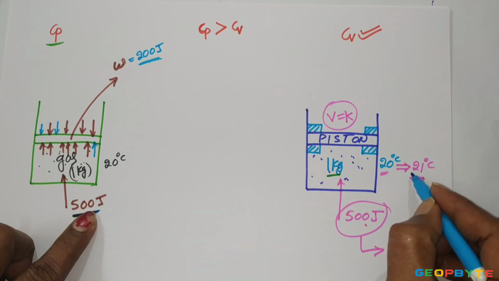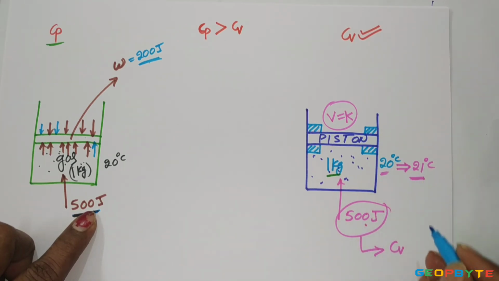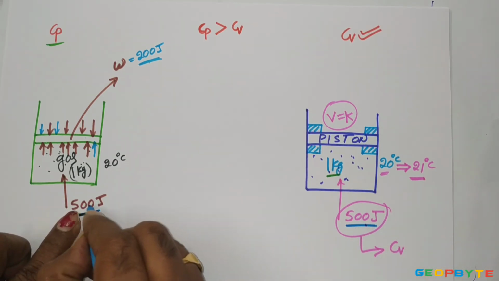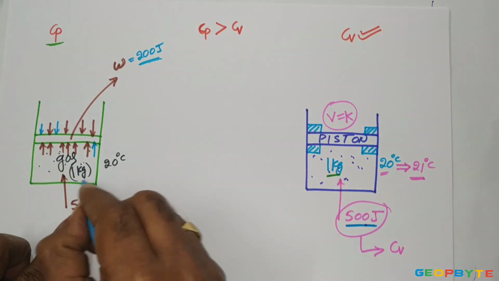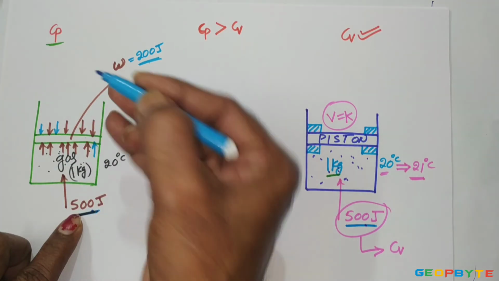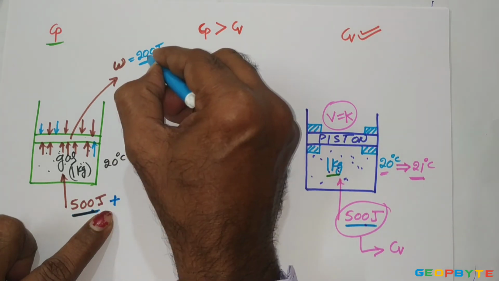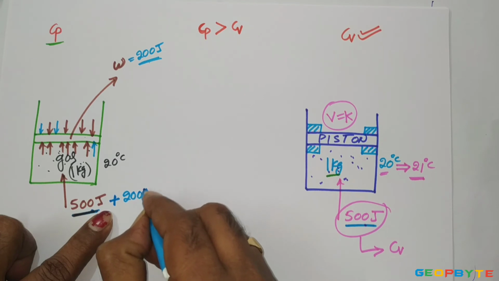As we know, for increasing the temperature from 20 degrees centigrade to 21 degrees centigrade, 500 joules of energy is required. Though I give 500 joules of energy, this full energy is not utilized for increasing the temperature, because a part of the energy is used for lifting the piston. Therefore, the energy which is causing the lifting of the piston has to be additionally supplied, that is 200 joules.